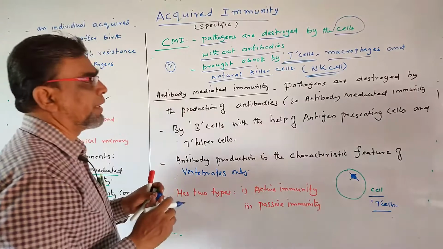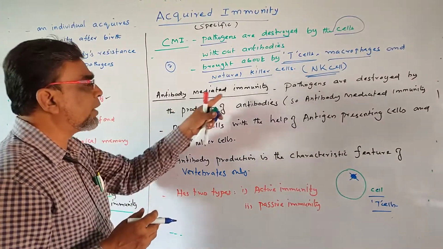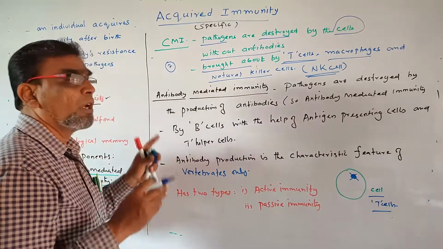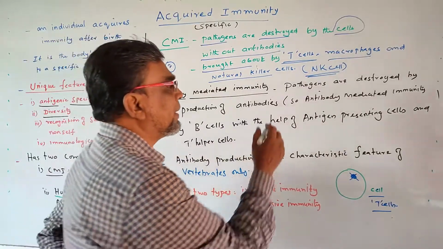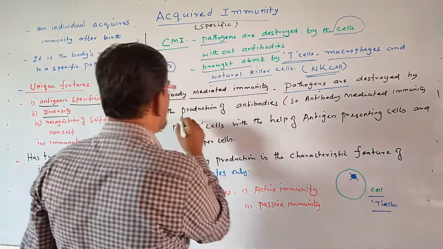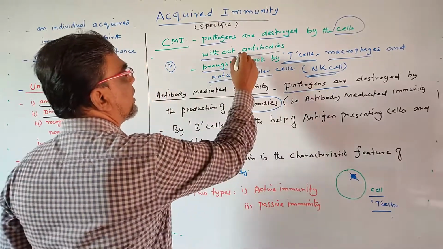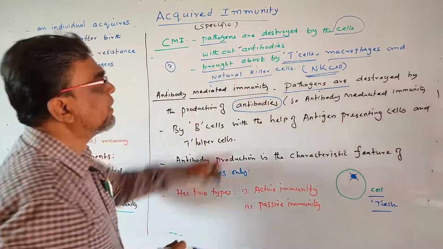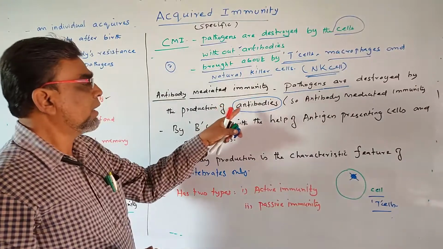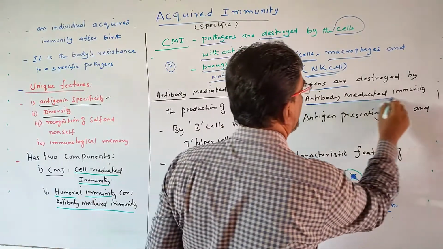These antibodies have a role in this immunity, so it is called antibody-mediated immunity, otherwise called humoral immunity. Here the pathogens are destroyed by the production of antibodies. In CMI it is without antibodies, but here it is with the help of antibodies.